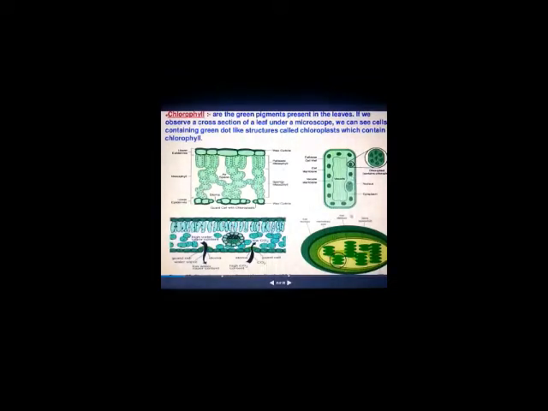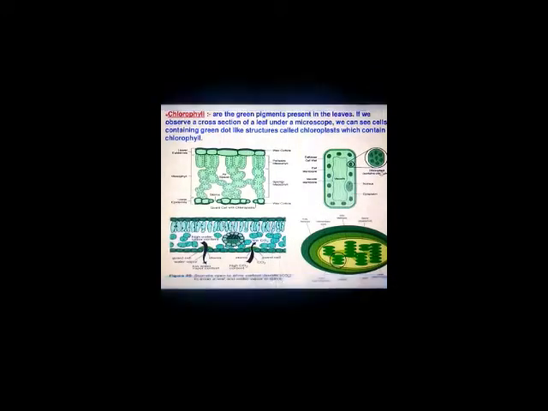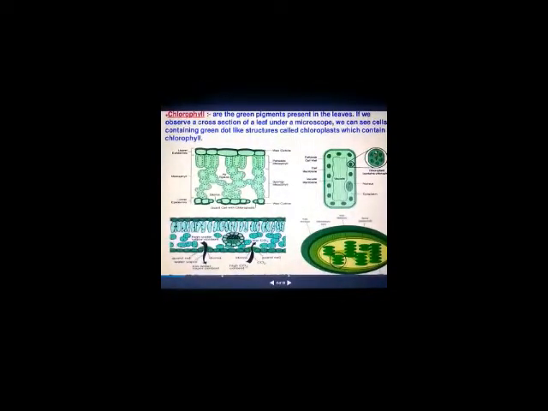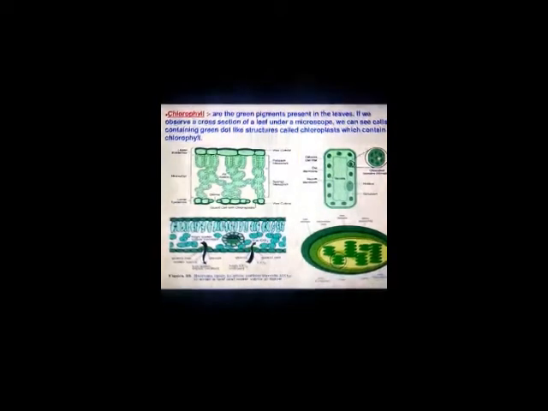Now you see this picture. This picture shows how, for photosynthesis, the plant depends upon solar energy. It uses carbon dioxide from the atmosphere and water from the soil, and chlorophyll present in the plant, and prepares the chemical form of energy, glucose, and releases oxygen to the atmosphere. This is the overall theme of photosynthesis.